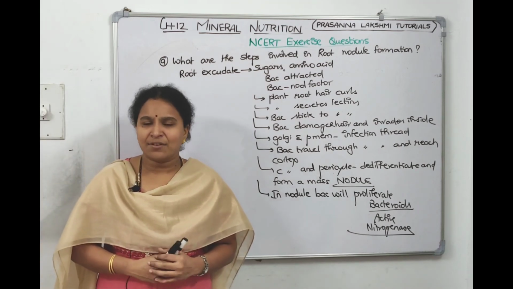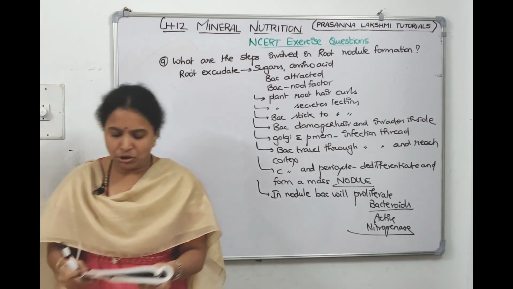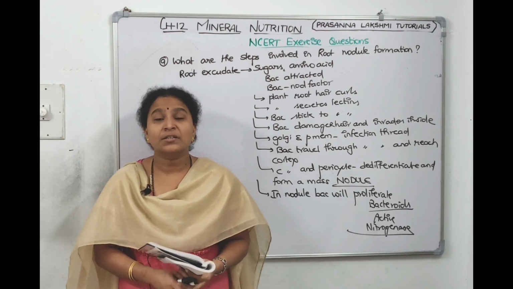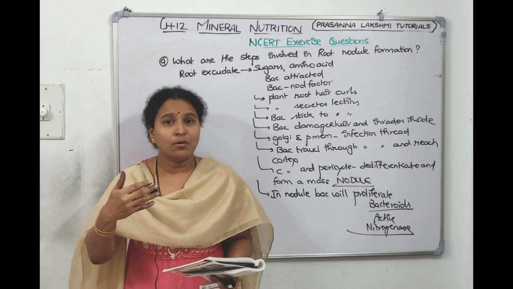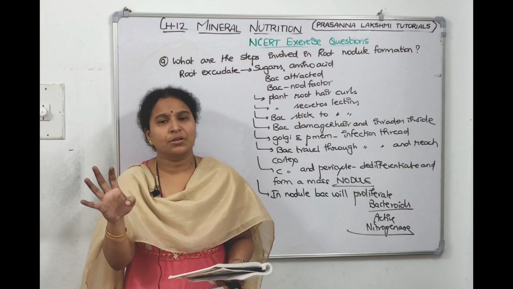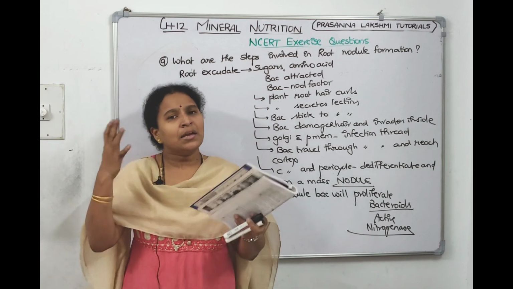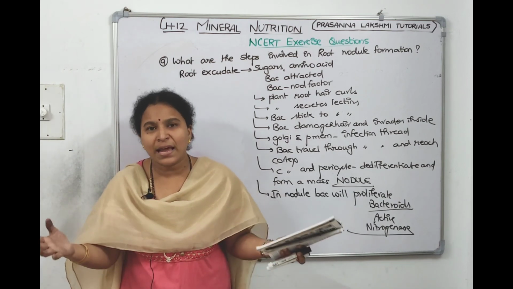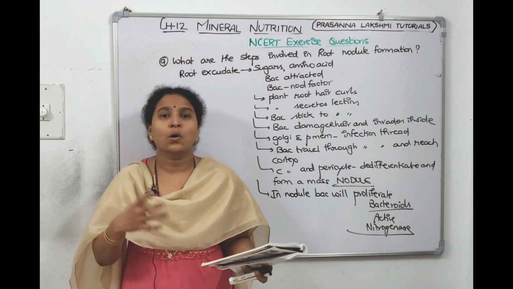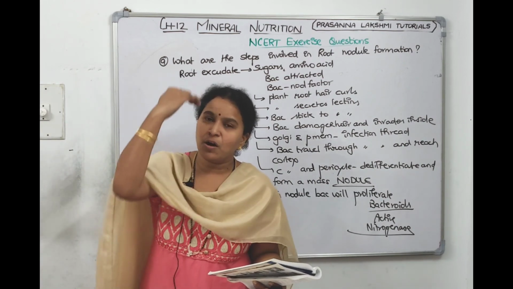In the 10th question, they have given some statements. They asked us to identify whether they are correct or wrong statements. One statement is boron deficiency leads to stout axis. Now boron helps in sugar translocation. If boron is not there, the sugar is not translocated, the sugar is not moving up, then it gets accumulated there only, then it becomes stout there only. This is a true statement. Boron deficiency leads to stout axis. Why? Because when boron is not there, translocation of sugars will not happen.